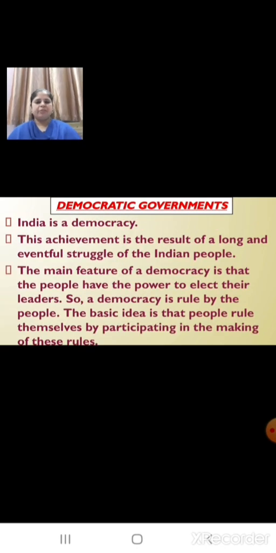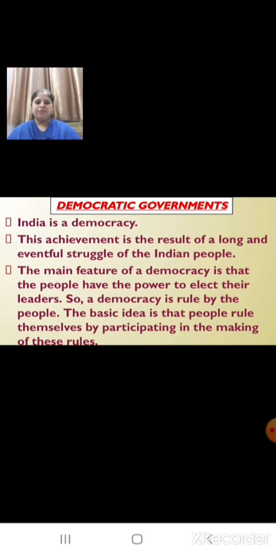Children, which type of government do we have? Is it democracy or monarchy? Yes, we have the democratic government. That means India is a democracy. But this achievement is the result of a long and eventful struggle of the Indian people.